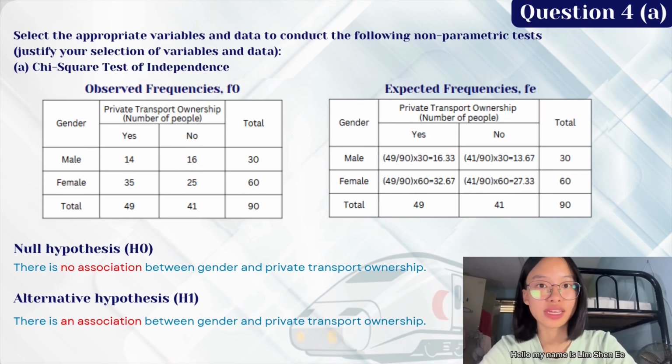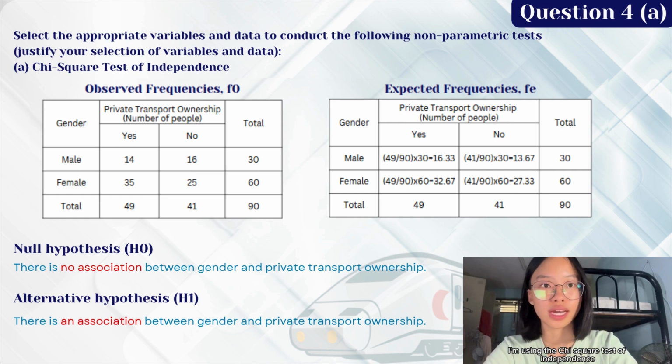Hello, my name is Lim Jun Yi and I am presenting for question 4A, which is to select the appropriate variables and data to conduct the following non-parametric tests. In this case, I'm using the chi-square test of independence for question 4A, and the 2 variables that I chose are gender as well as private transport ownership.